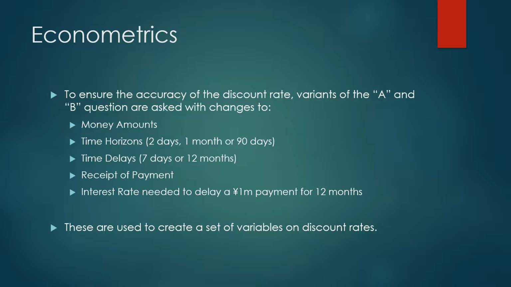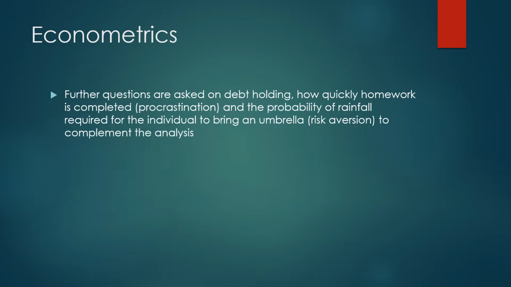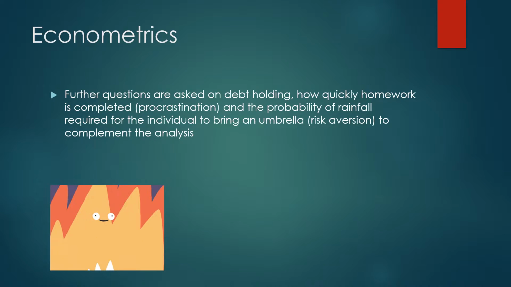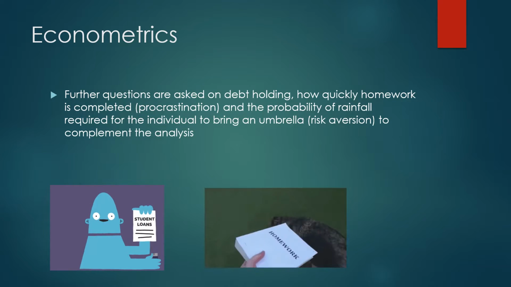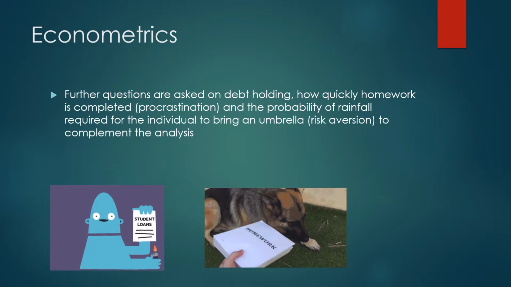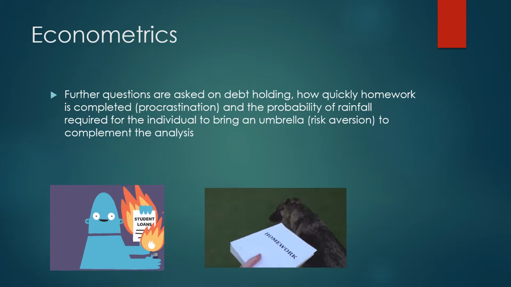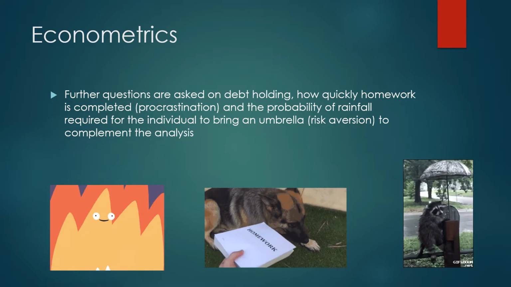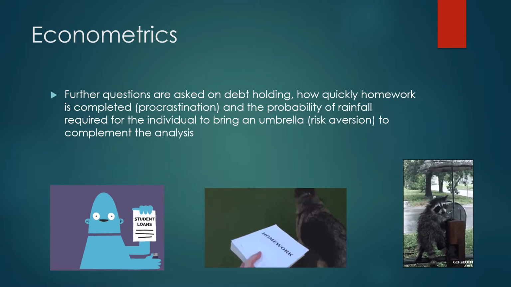And all 5 questions are used to calculate individual discount rates. They further ask respondents whether or not they hold debt, how quickly homework is completed as a proxy for procrastination, and what probability of rainfall is required for respondents to bring an umbrella, which is a proxy for risk aversion.